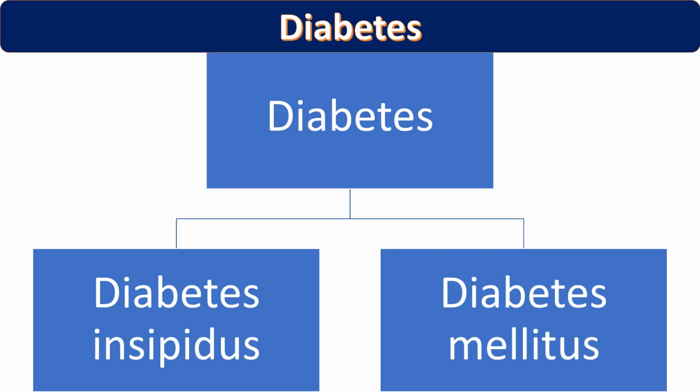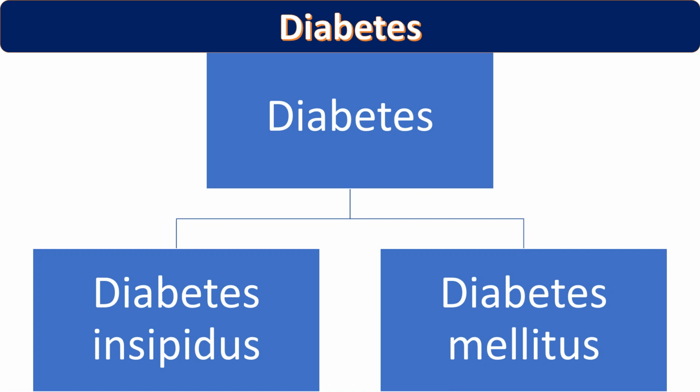So, what is the literal meaning of diabetes? Whenever we use the word diabetes, it means polyuria, multiple times of urination, more than a normal person's urination. That is called diabetes. So basically, diabetes is classified into two broad categories: diabetes insipidus and diabetes mellitus.